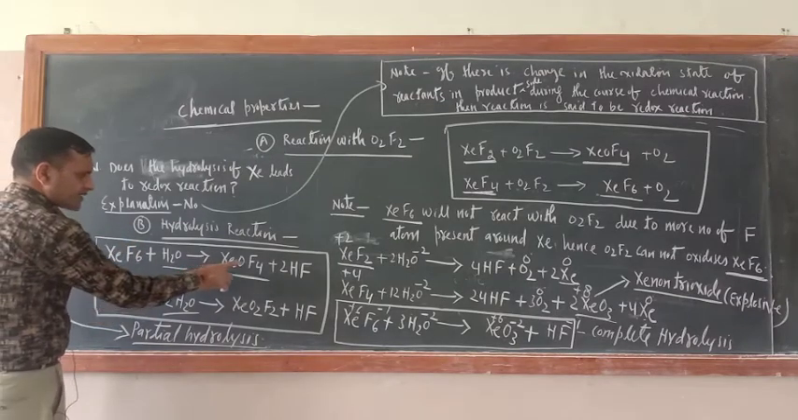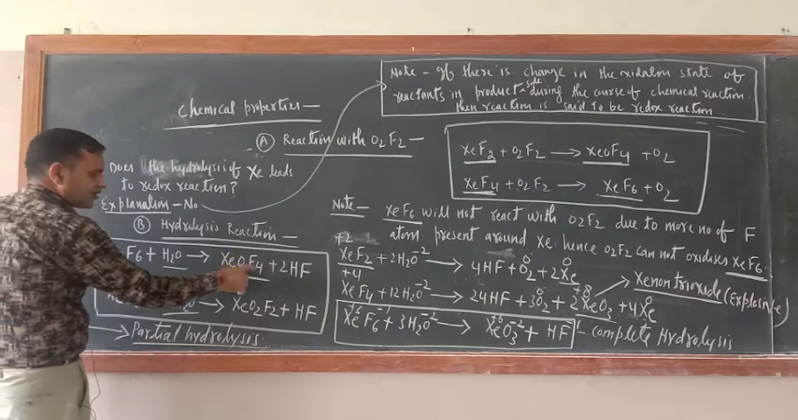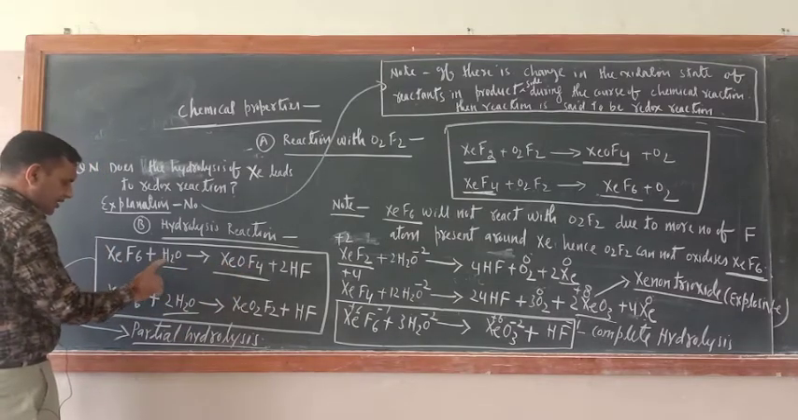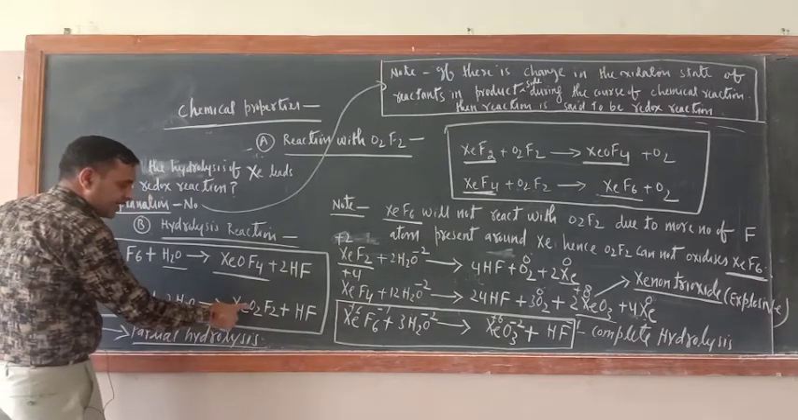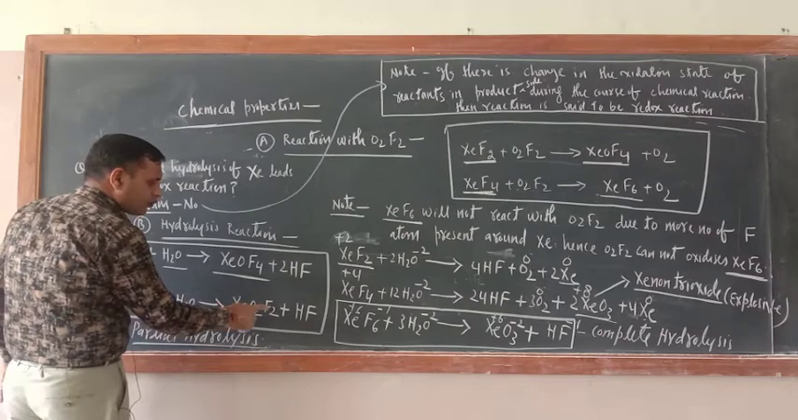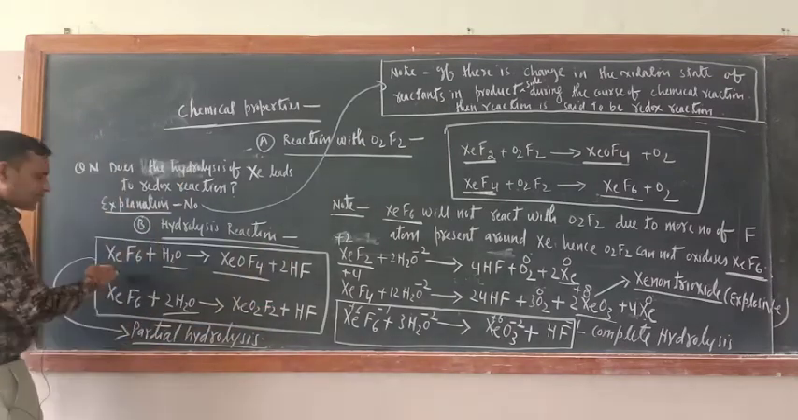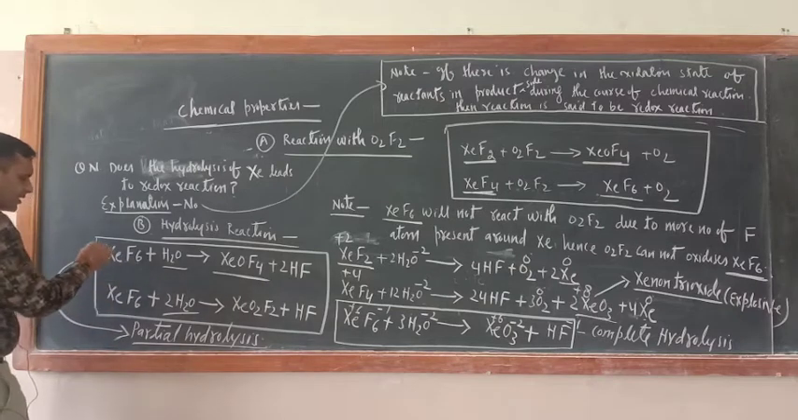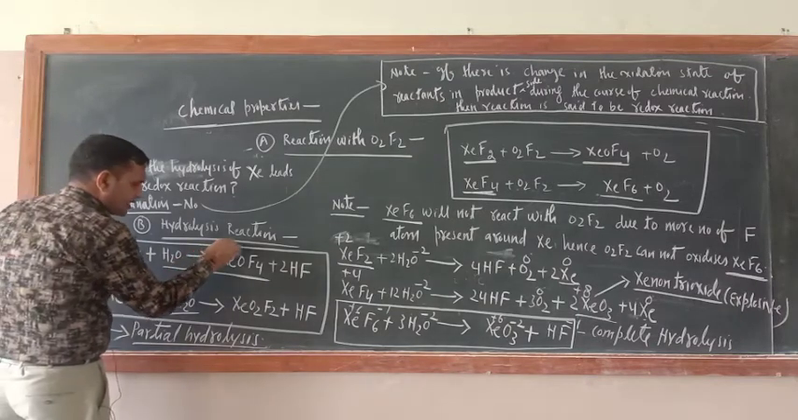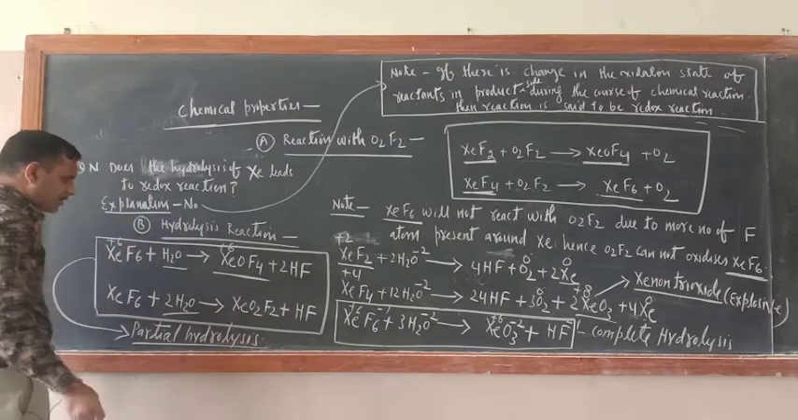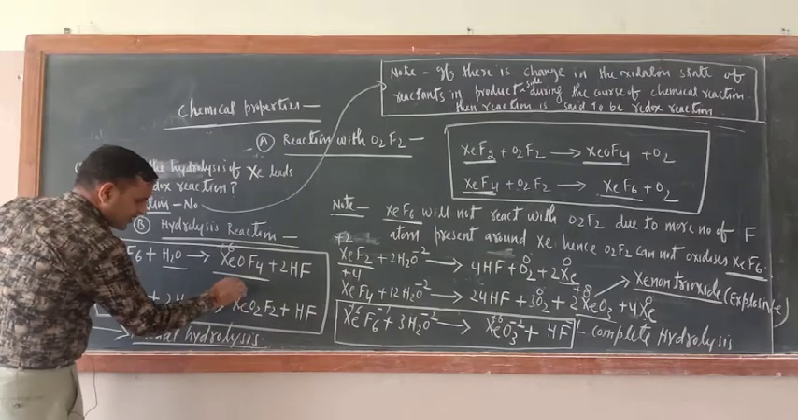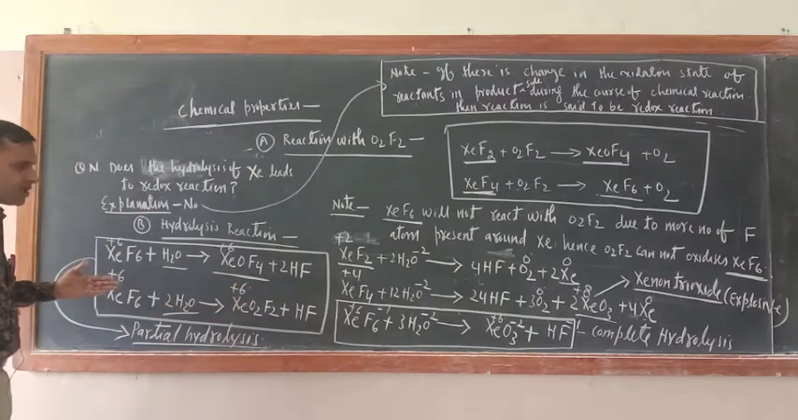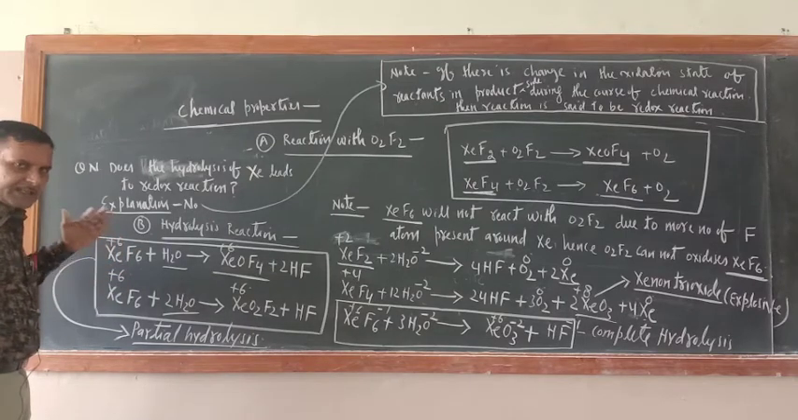Just see here, XeOF4, xenon oxytetrafluoride, is formed if 1 molecule of water is there. If 2 molecules of water are there, then xenon dioxydifluoride, XeO2F2, and HF are formed. Here also they are not examples of redox reactions. Xenon is +6 here, and here also xenon is +6. There is no change in the oxidation state. Similarly, xenon is +6 here, and here also xenon is +6 only. So there is no change in the oxidation state of the reactant. Hence they are not considered to be redox reactions.